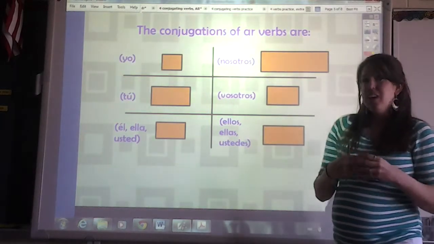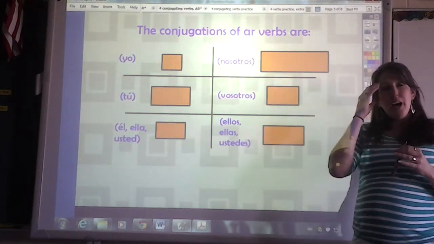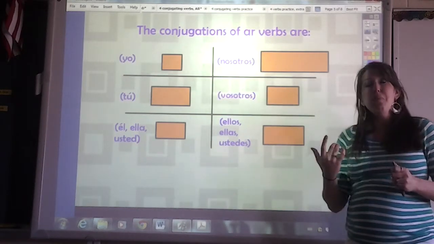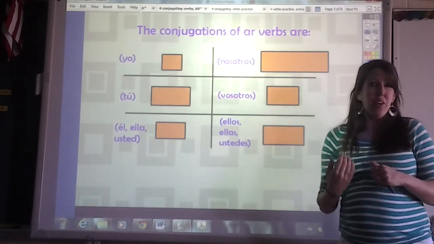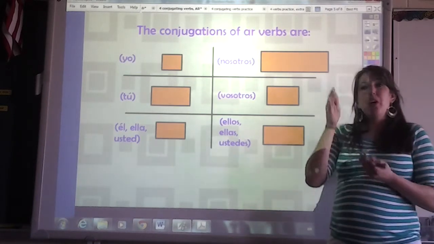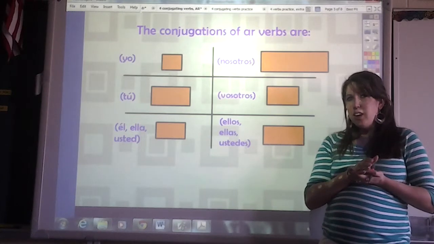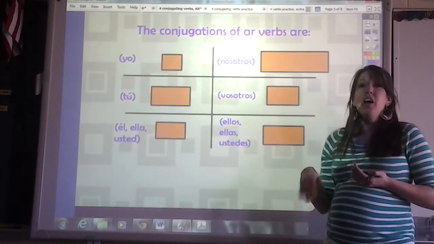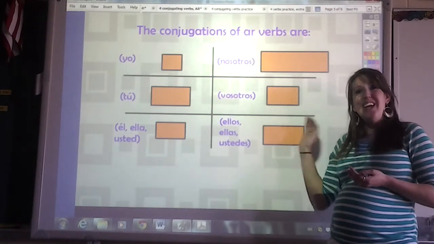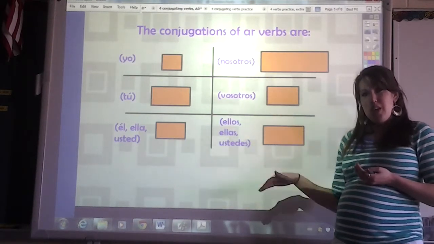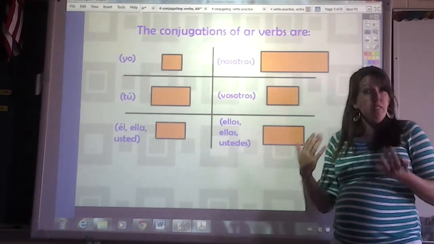The great thing is that you're going to memorize one set of forms that you can apply to almost all AR verbs. Okay? What's going to happen is we're going to cut off part of the ending and we're going to add the new ending. Okay? I'm going to show you here what the endings will be. And then on the next page, we'll go over all of the steps to conjugate a verb.